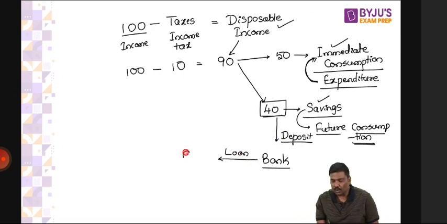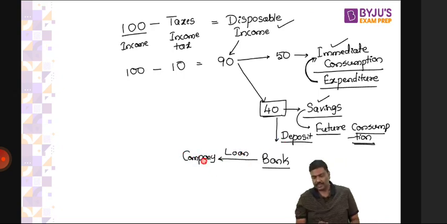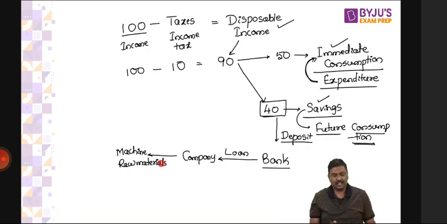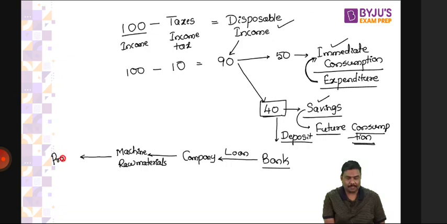Now the company will take the 40 rupees and purchase, let's say, a machine. They will purchase machines, raw materials, and set up a manufacturing facility, etc. Now when they purchase these, what will they do? They'll basically produce goods or services and sell them in the market.